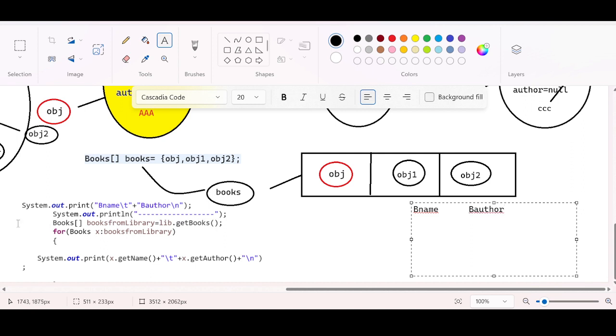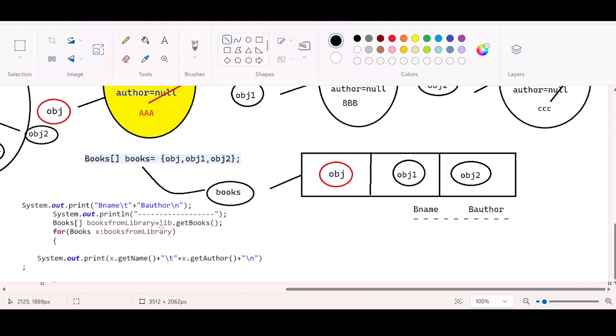After this line it is going to give this, exactly. So this is a print new line. After printing this, it will go to the new line. Here what I am doing, focus here, I have just called lib.getBooks.